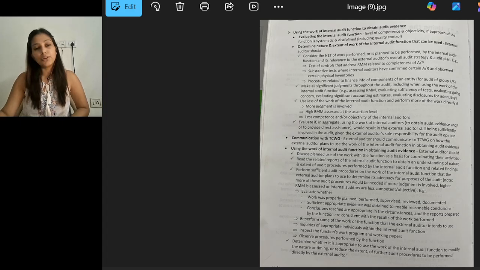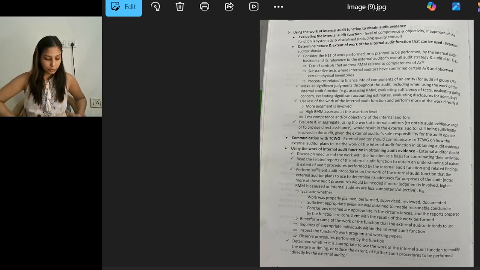So the external auditor should not rely too much on the internal audit function and should take accountability for their work on their own. They can't say that this task was performed by the internal auditor, so they have used less extent and less timing on this procedure. That is not a valid reason to minimize the extent or timing of the work.